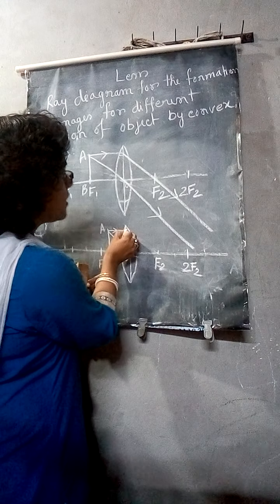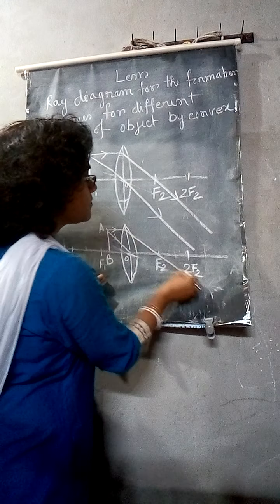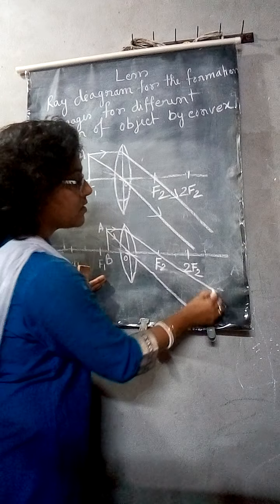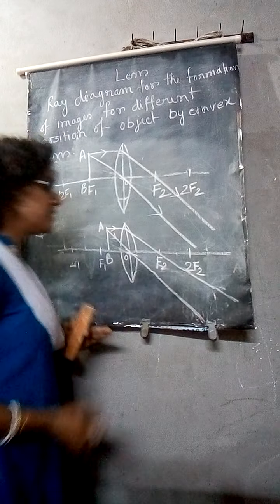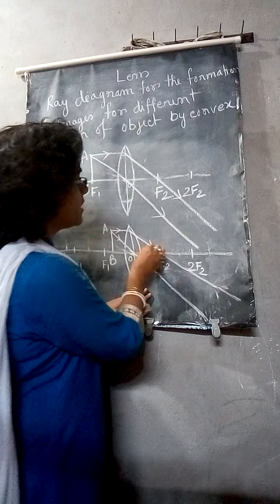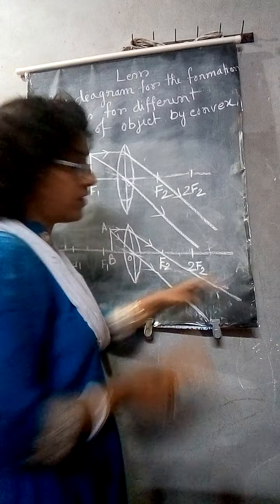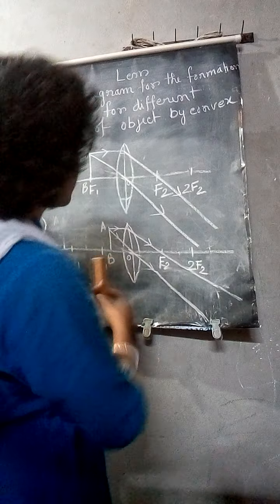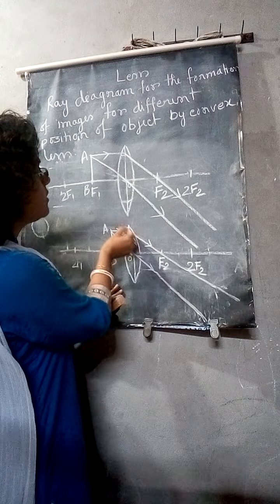That one will pass through the focus point. Now see, the refracted rays have no possibility to meet anywhere. For that reason, to get the image point, you have to extend them at the back side. So extend the two refracted rays.